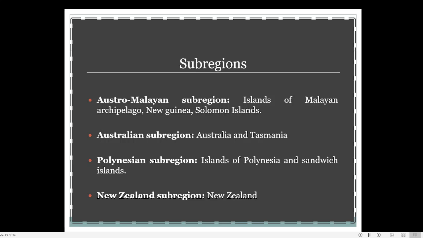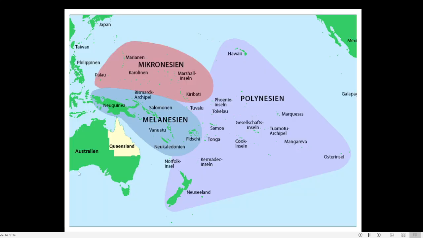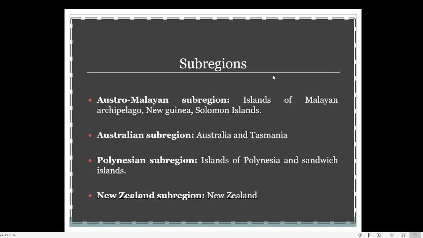And the third region is the Polynesian sub-region. Now if you search about the Polynesian islands, they are highly famous for many tourist places. There are very famous islands. One famous island is known as Bora Bora, somewhere here. It is a French island. They are very famous for their natural beauty. People are visiting these islands. So Polynesia is a very large group of islands, thousands of islands are there. So these areas are part of the Polynesian sub-region.